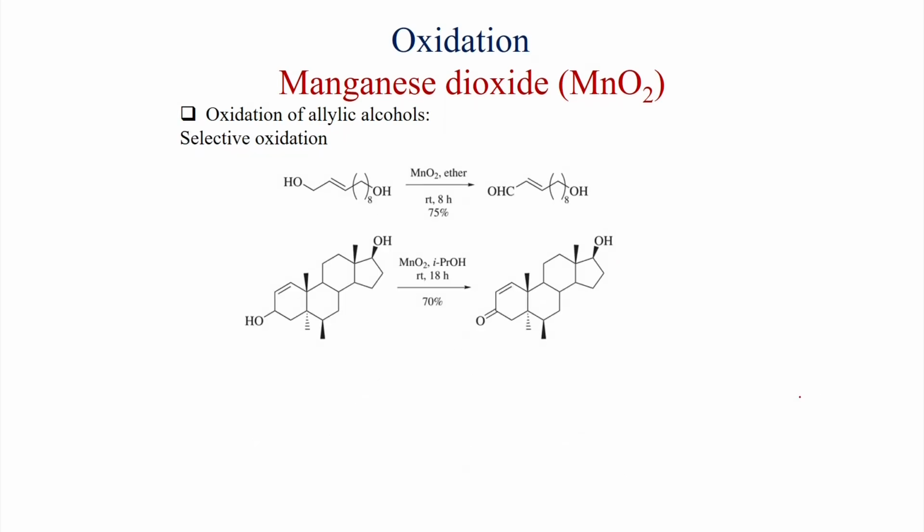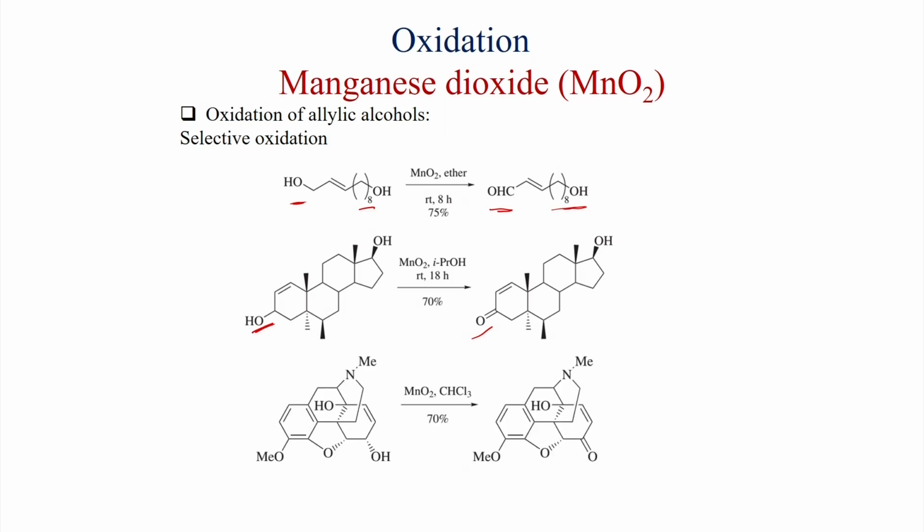Here selective oxidation of allylic alcohol in the presence of other saturated alcohol is also possible, like here a linear diol, where this is an allylic alcohol and this is a saturated alcohol. So, when MnO2 is treated with this diol in ether solvent at room temperature, only the allylic alcohol goes to aldehyde and the saturated alcohol remains unreacted. Also, in a steroid molecule where a secondary allylic alcohol and a saturated alcohol are present, under this condition only the secondary allylic alcohol gets oxidized to the alpha beta unsaturated enone and the saturated alcohol does not react.